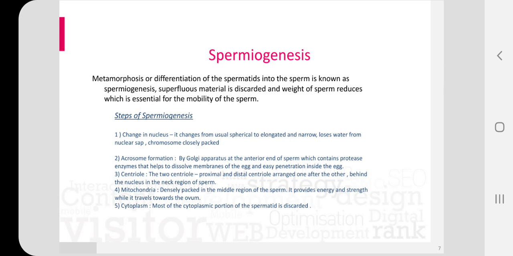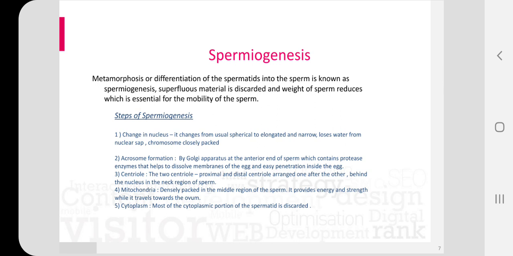Change in the nucleus. It changes from usual spherical to elongated and narrow, loses water from nucleus sap, and chromosomes become closely packed, which is necessary for its motility. It becomes ovoid or flattened in man and bull. This is an adaptation for propulsion in liquid medium. Now, acrosome formation.